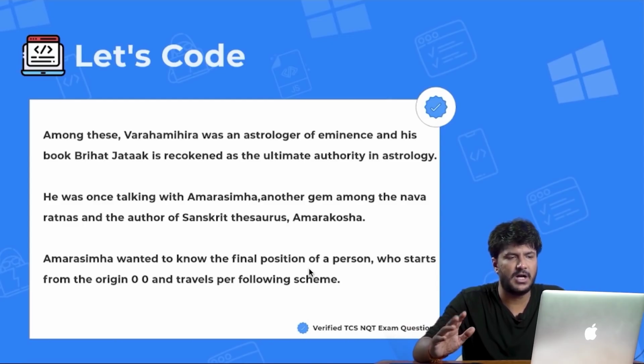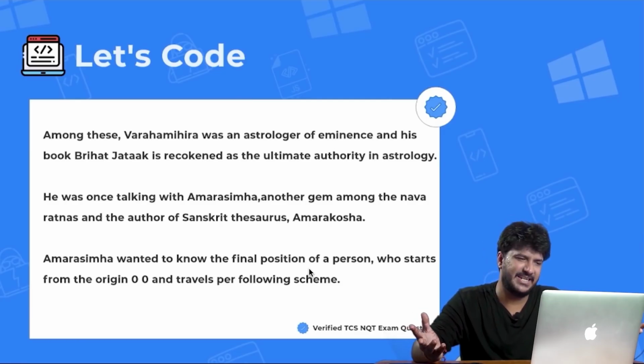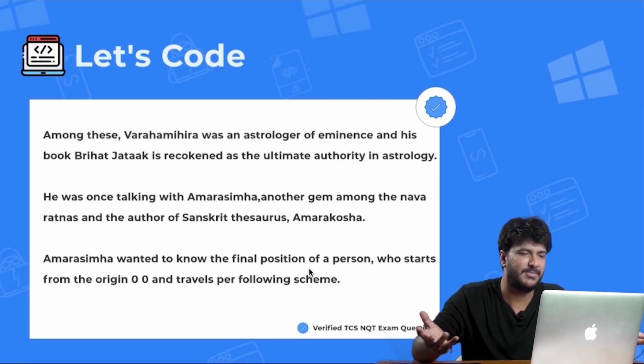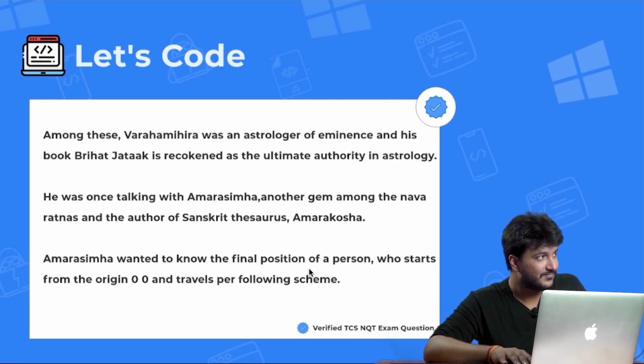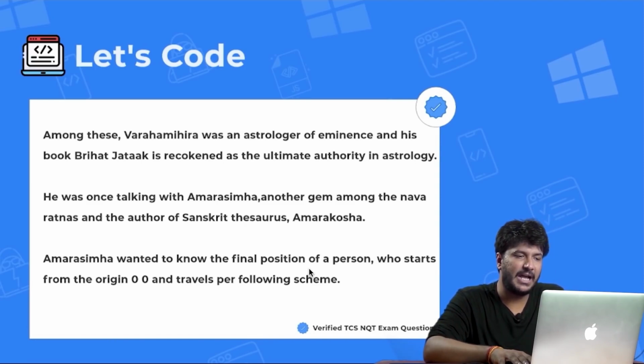There was his friend also, Amar Sinha, who was also a famous astrologer and Navratnas. So astrologers are like, I want to predict things, right? Nobody could predict coronavirus, but these guys want to predict the position of a person. But again, let's see. Okay, so he wants to predict the final location of a person, and he starts from